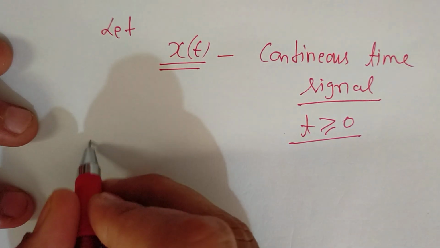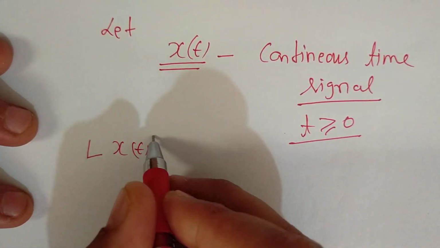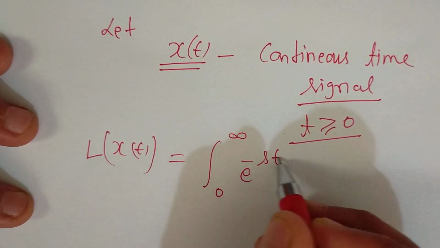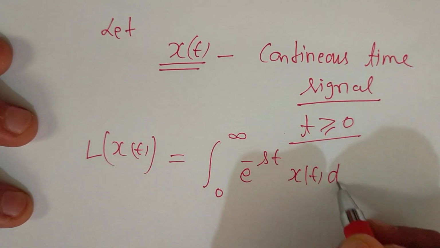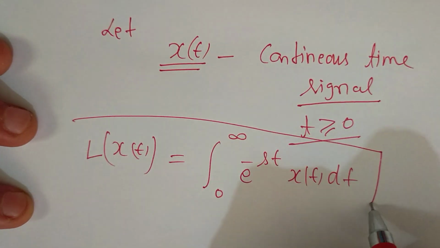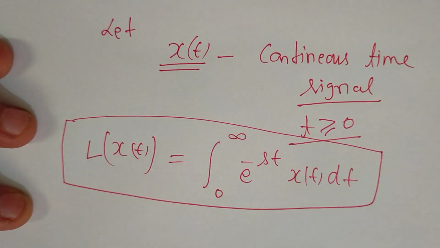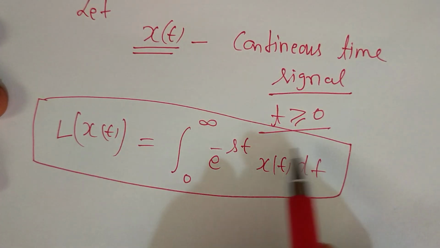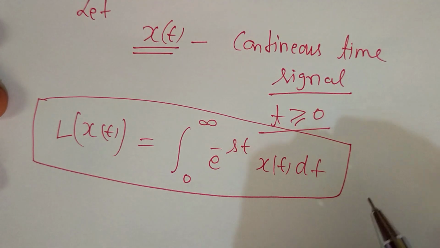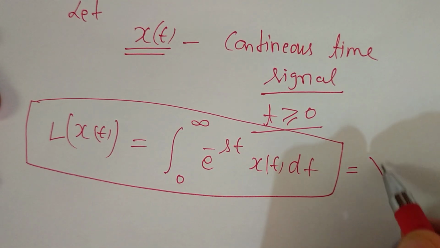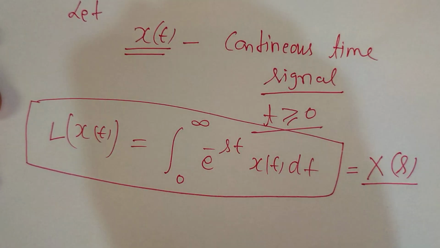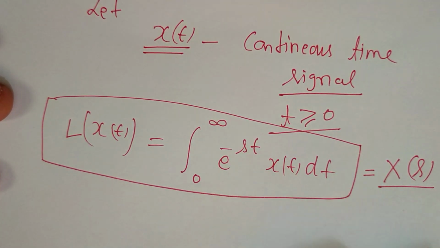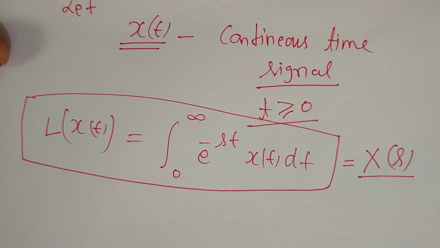So we can define the Laplace transform of x(t) as the integral from 0 to infinity of e^(-st) x(t) dt, provided this right hand side integral converges, and this is a function of s. We denote it X(s). So the Laplace transform of x(t) equals X(s). This is the definition of the Laplace transform.